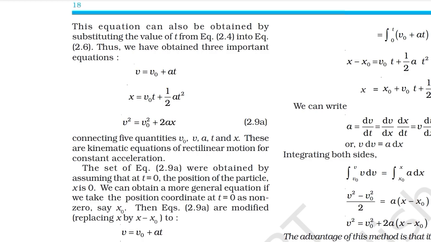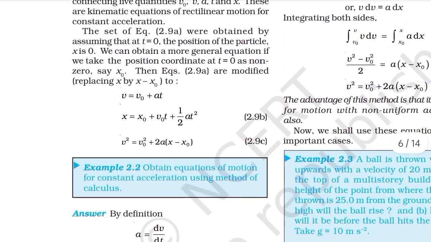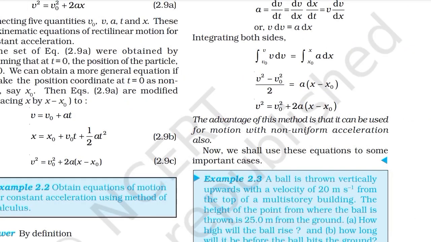The set of equation 2.9a were obtained by assuming that at t equals 0, the position of the particle x is 0. We can obtain more general equation if we take the position coordinate at t equals 0 as non-zero, say x0. Then equations 2.9a are modified, replacing x by x minus x0, to v is equal to v0 plus at, x is equal to x0 plus v0 t plus half at square, v square is equal to v0 square plus 2a (x minus x0). The advantage of this method is that it can be used for motion with non-uniform acceleration also.